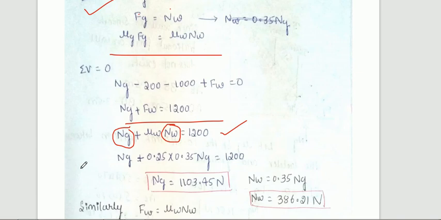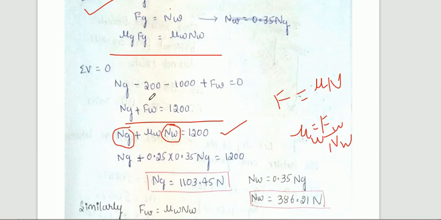Now F is equal to mu into N, because mu is equal to F by N. So now you need to consider the wall value, that is Fw is equal to mu W into Nw.